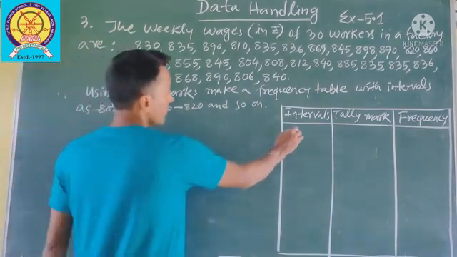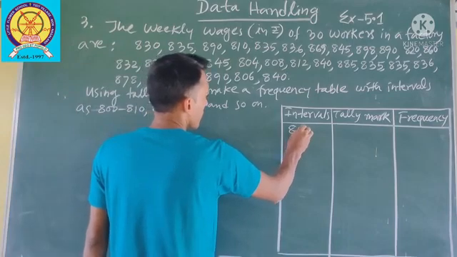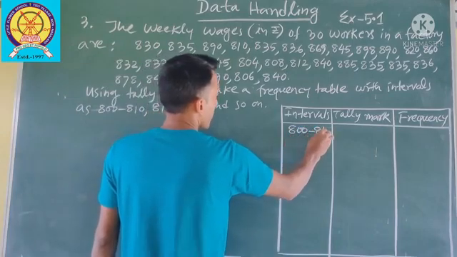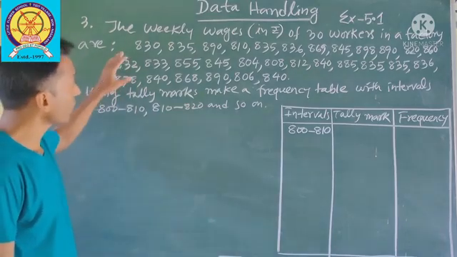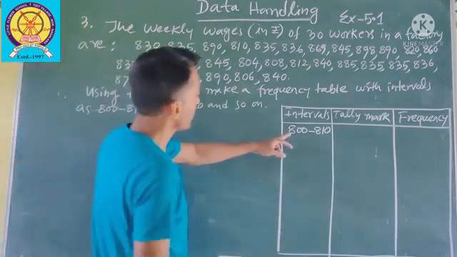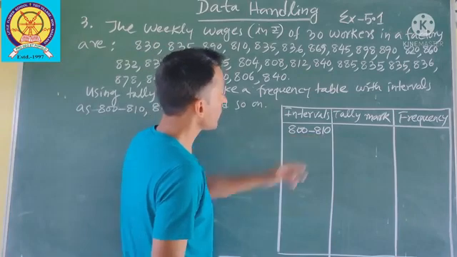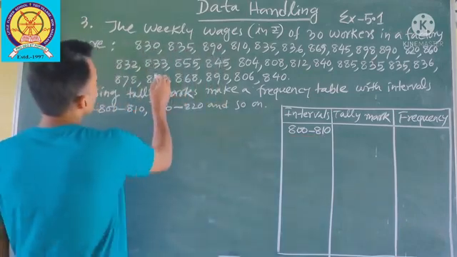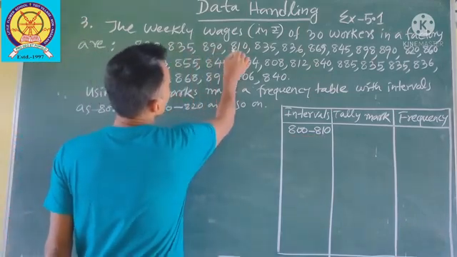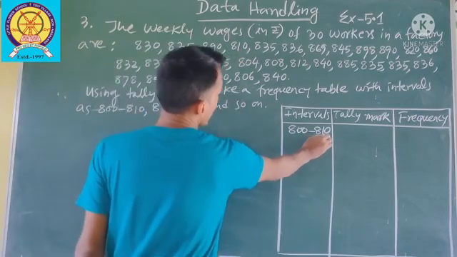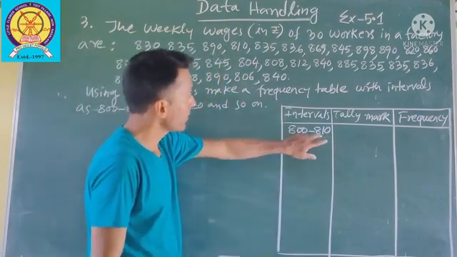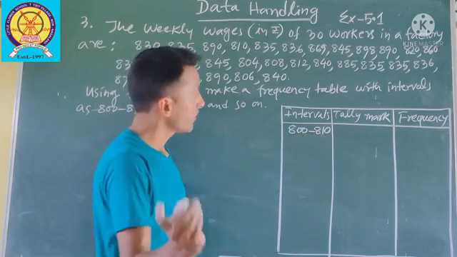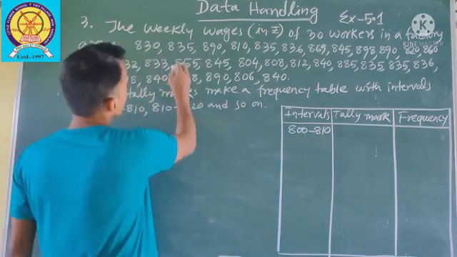800 to 810. So now you find how many workers are getting wages from 800 to 810. So you don't include 810, okay? Up to 809 you can include here.